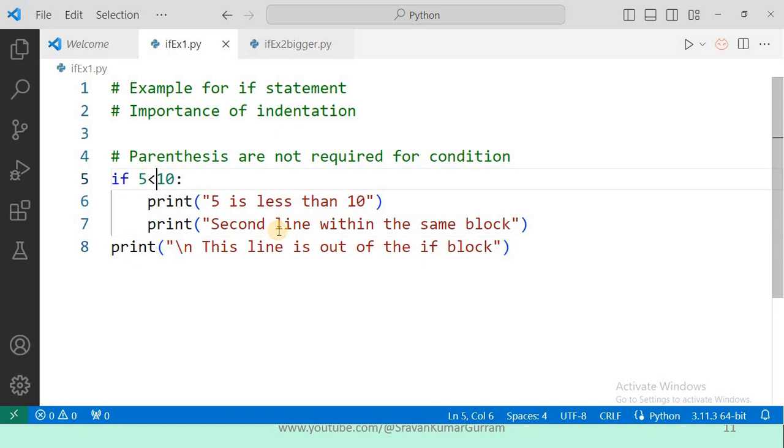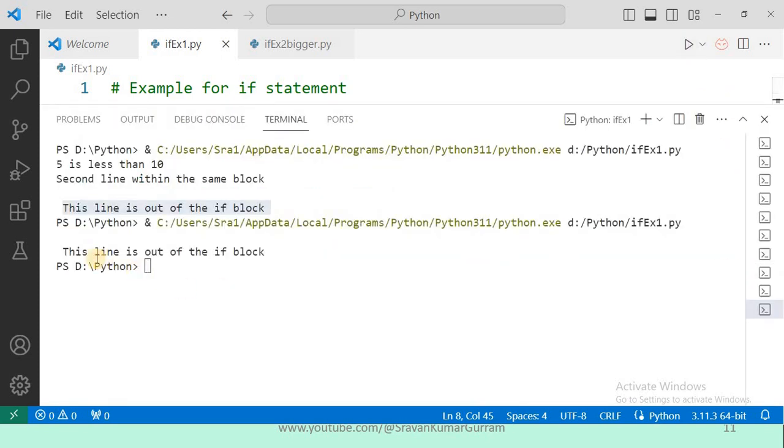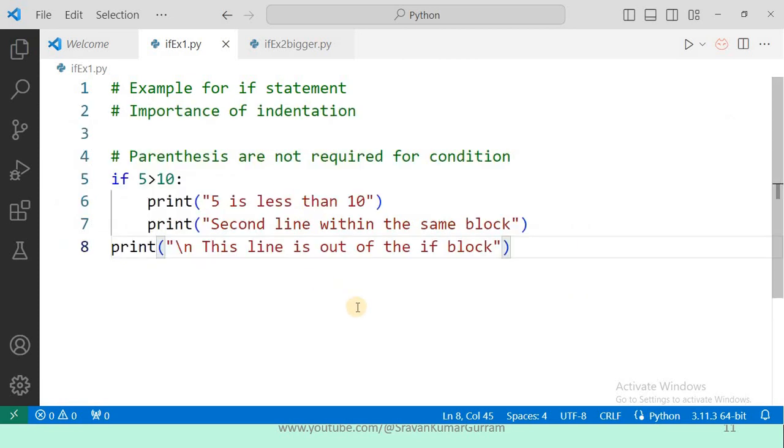For example, if I write greater than in place of the less than. Now see, if 5 greater than 10, in this case the condition evaluates to false because 5 greater than 10 is false. In this case, these statements will not be executed. What are the statements we have written as part of the if? Those will be skipped. And the eighth statement is out of the if, so that will be executed as it is. Let us execute this. Observe the output. The output is this line is out of the if block. That is the only output of this program. Now it's clear, I hope.